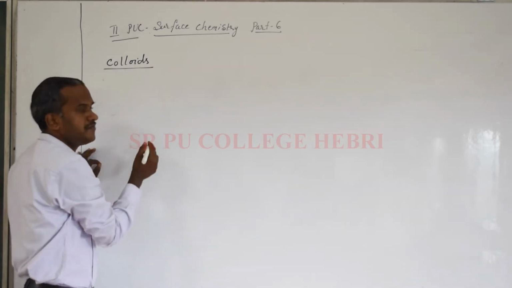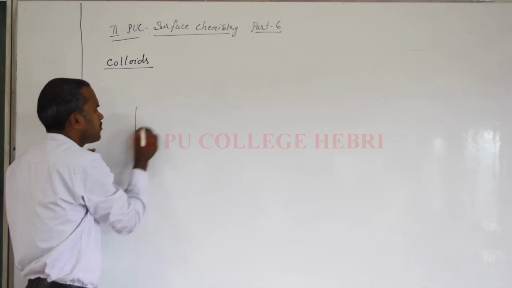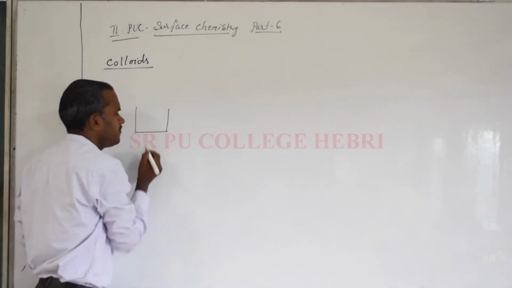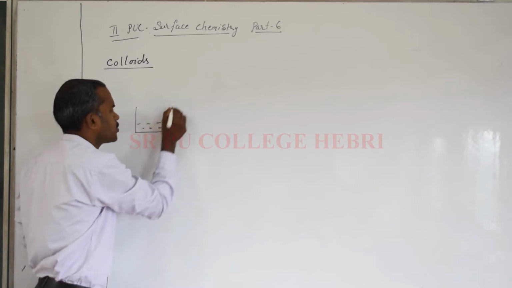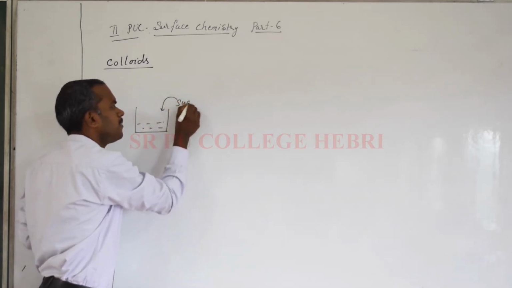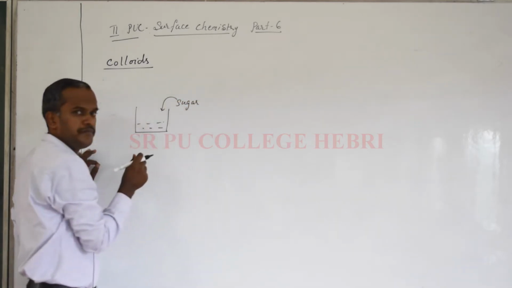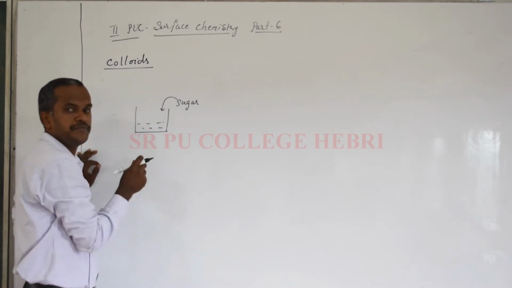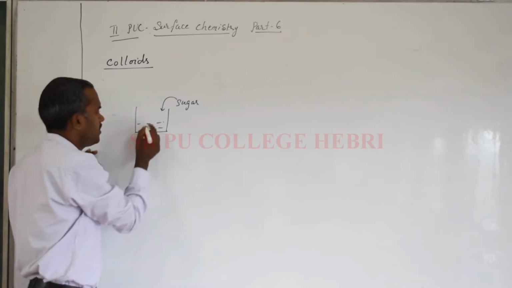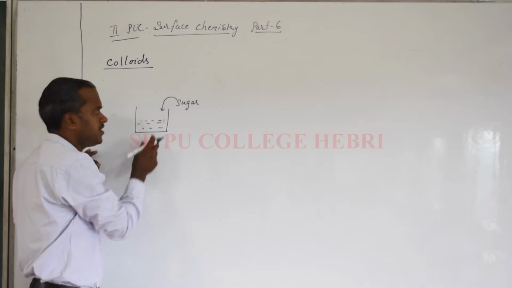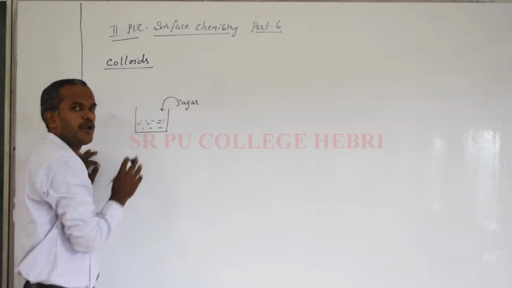Okay, to begin with, you can consider a very simple example. Suppose I take water in a container and add some solute like sugar to that. Now what happens? Sugar dissolves in water. It will become a true solution. You studied solutions in detail. It is a true solution, which means the particle size is very small.